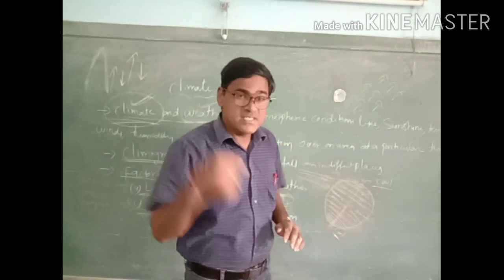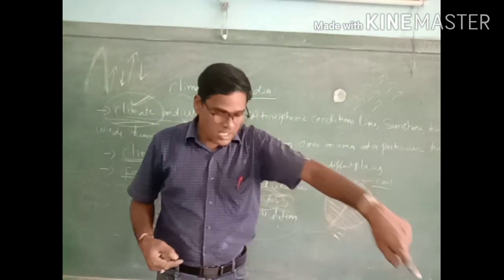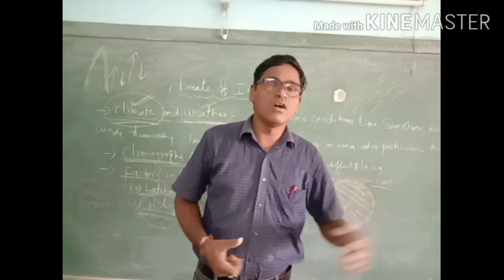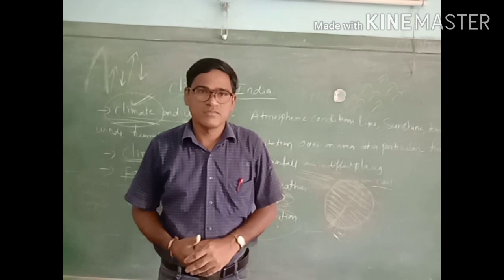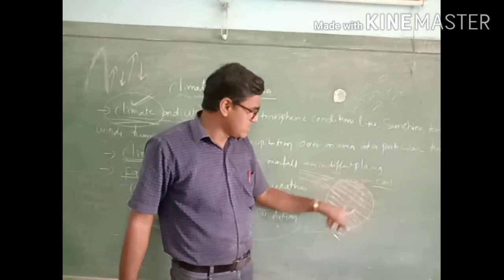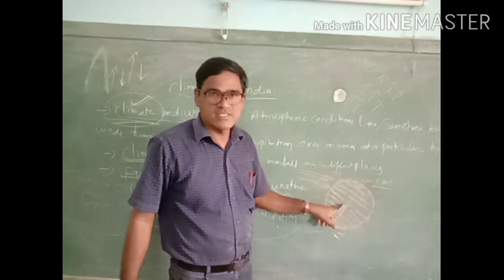And the cool air which is there comes down and occupies that place, because cool air is heavier compared with hot air. From the polar region there are cool winds, and in the equatorial region hot winds.